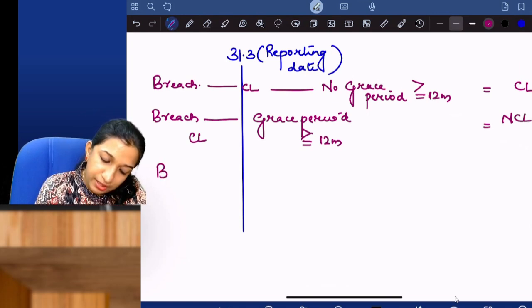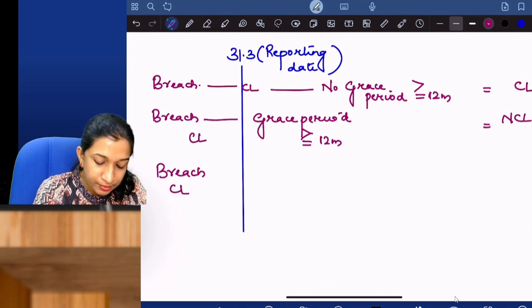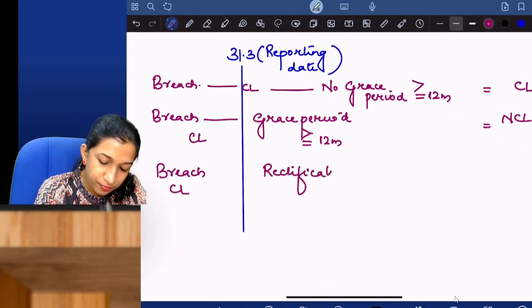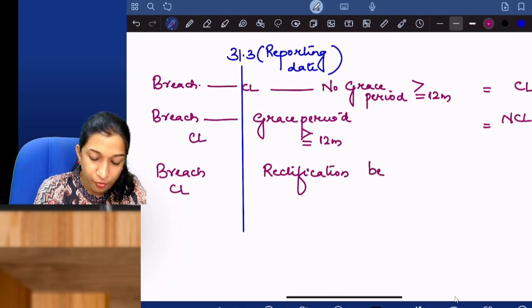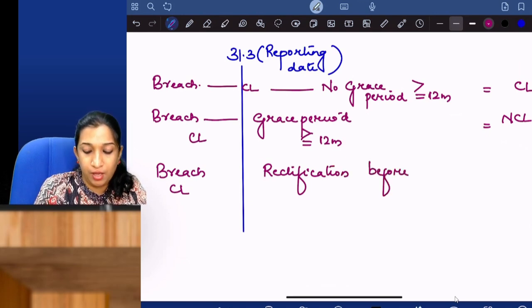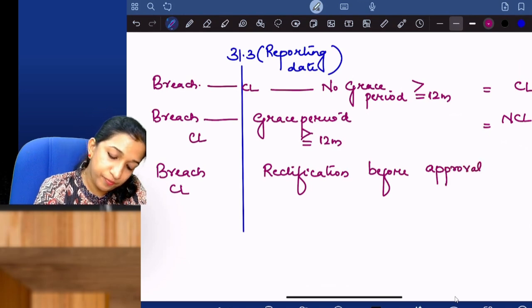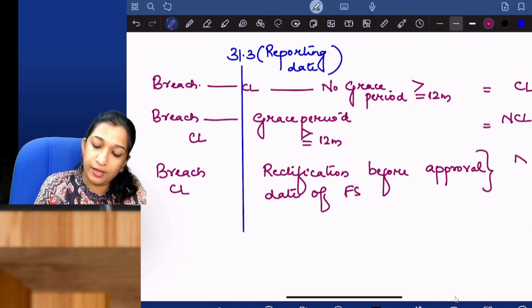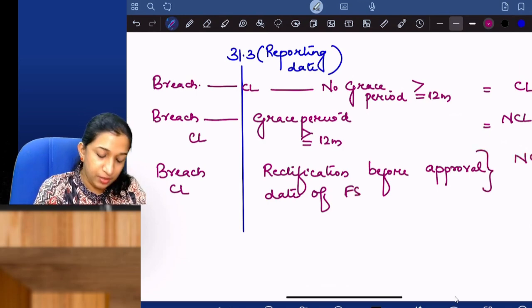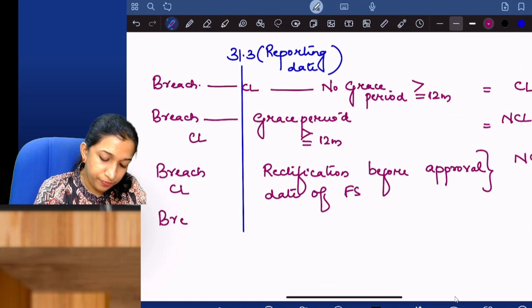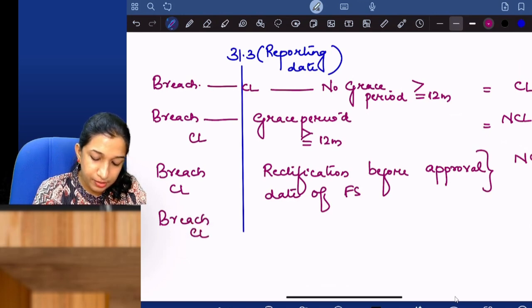Now, there is a breach. On the date of breach, it has become current. If there is rectification before the approval date, it is a non-current liability. Breach, current liability.